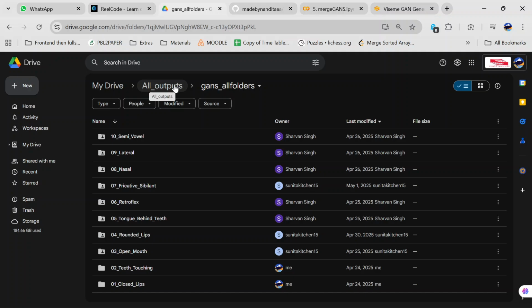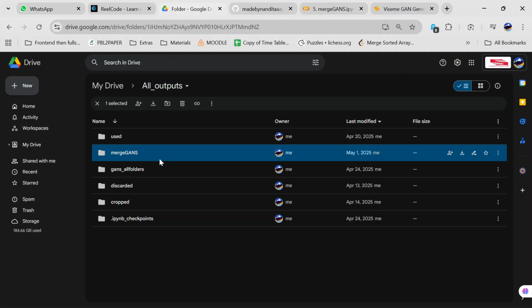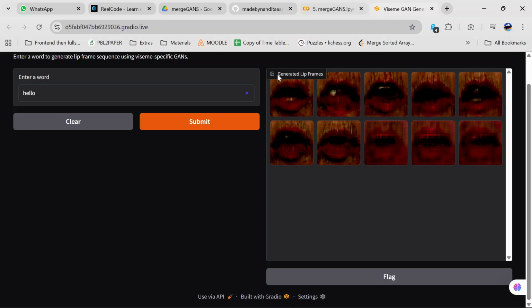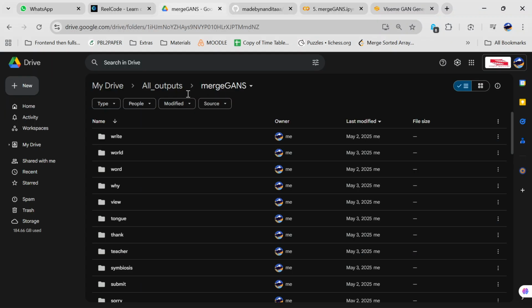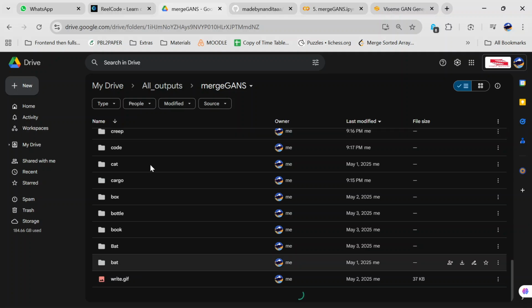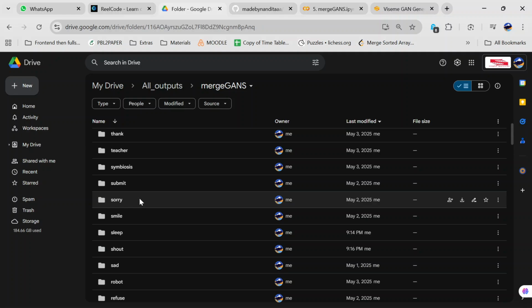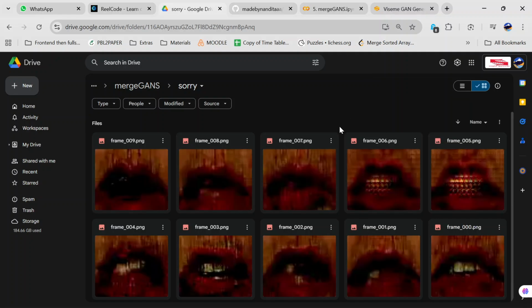So yes, that is how I have saved my model, and then I'm using that model in the front end here to generate these images. I'm sorry for the quality. And this is how many words we made. To try it out, let's see how sorry looks. So, sorry.